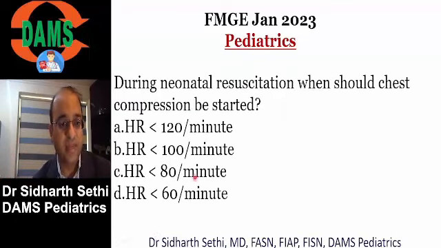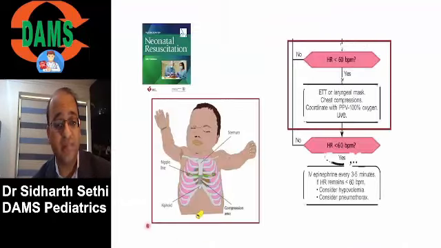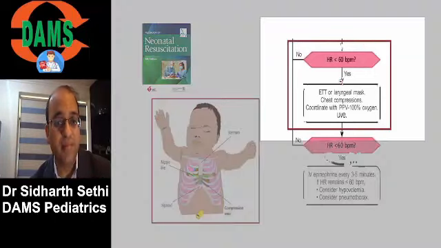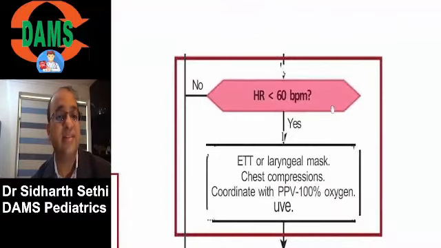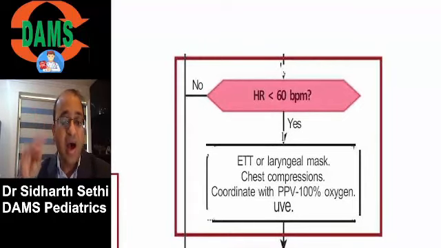Let's go further. Another question on neonatal resuscitation came: when do we start chest compressions? Again, remember, in each and every class I told you, when heart rate is less than 60. So please remember, when heart rate is less than 60 after 30 seconds of bag and mask. So we start bag and mask. After 30 seconds of bag and mask, if heart rate is still less than 60, we start chest compressions.